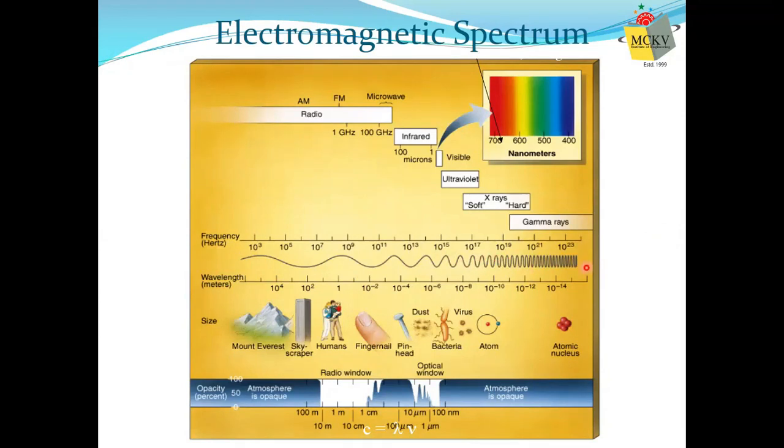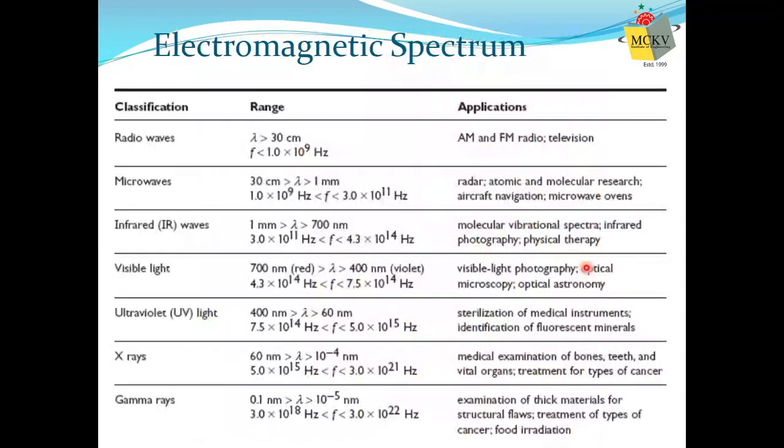And each of these types of wave has a particular application, like we use radio waves for our FM or AM radio frequencies. We use them for televisions also. Microwaves are used for radars, molecular research, and many more.